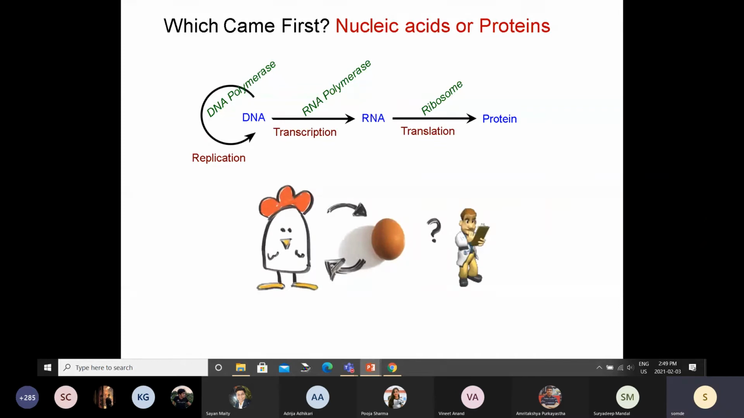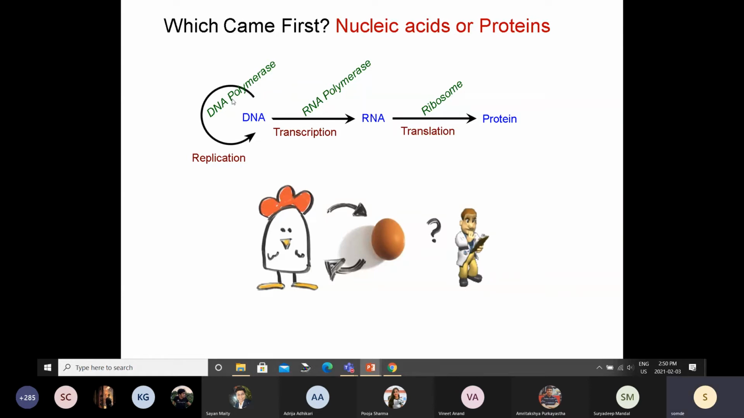Okay. So, we have now gone through this complete central dogma of molecular biology, right? On one end you have the DNA, which stores information. On the other hand, you have protein, which carries out all the function. Now if I ask you to replicate DNA, you need DNA polymerase. To do the transcription, you need RNA polymerase.